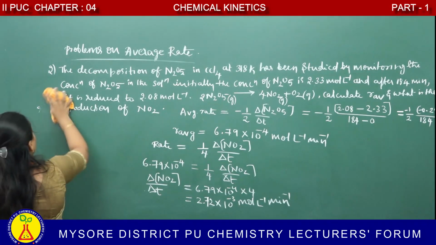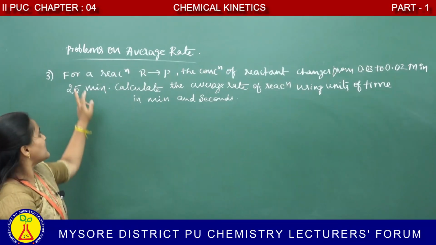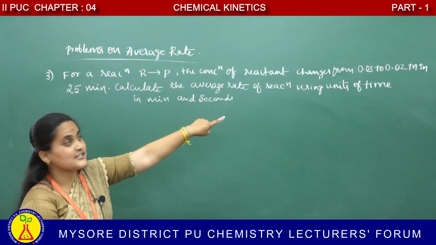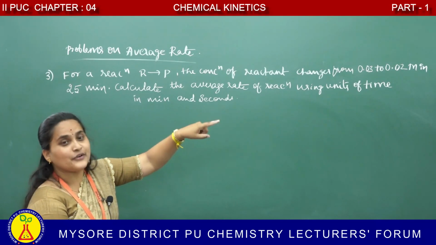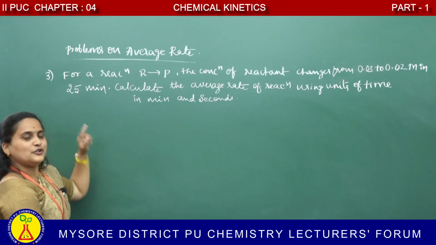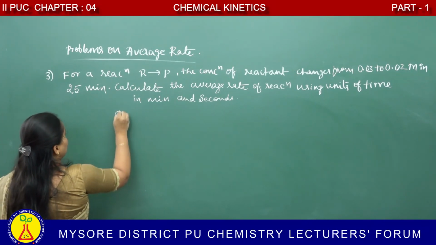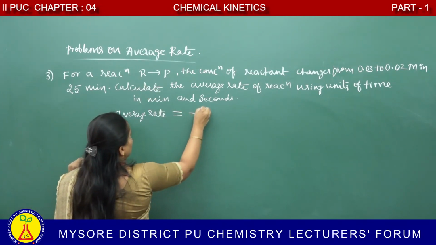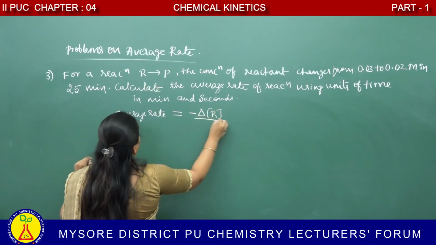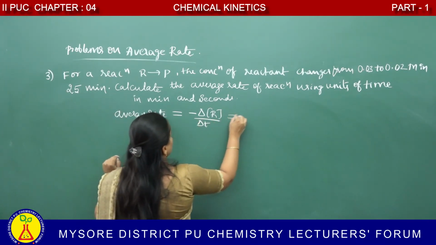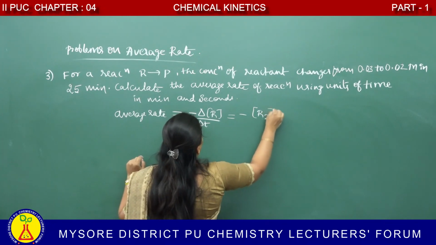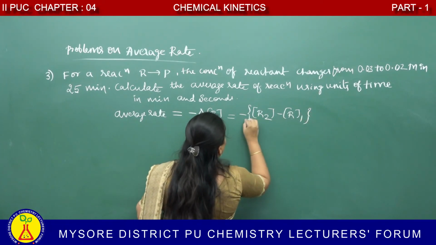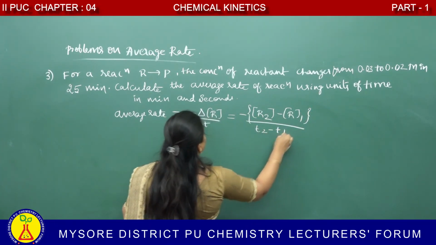Next we have to go for another problem. It is very easy. See the question. For a reaction R giving rise to P, the concentration of reactant changes from initially 0.03 to finally 0.02 at a time of 25 minutes. We have to find out the average rate. Average rate for the reactant is minus delta R divided by delta T, means minus R2 minus R1 divided by T2 minus T1.